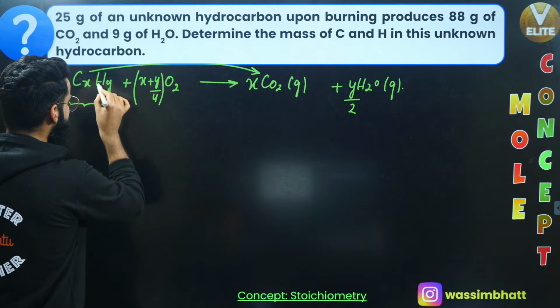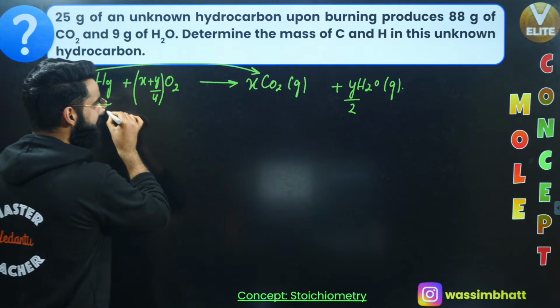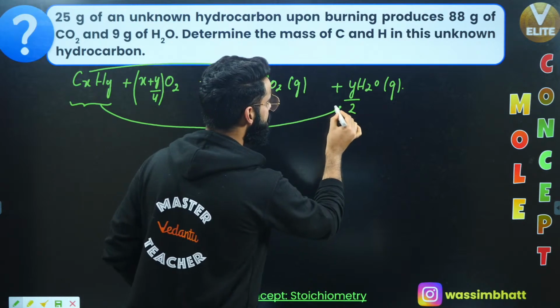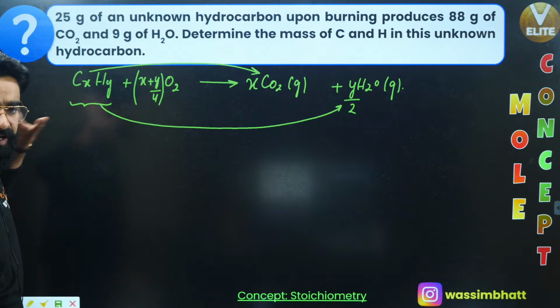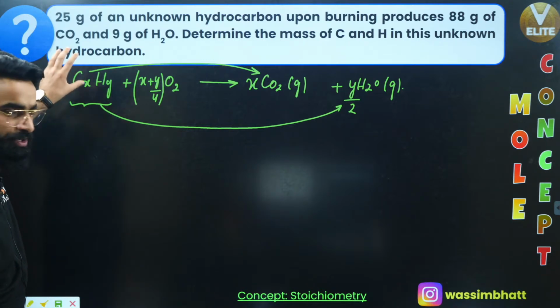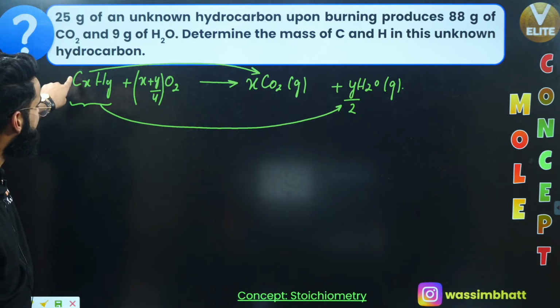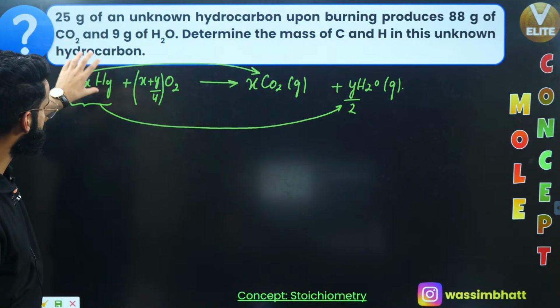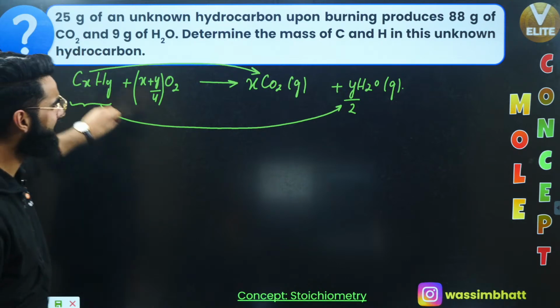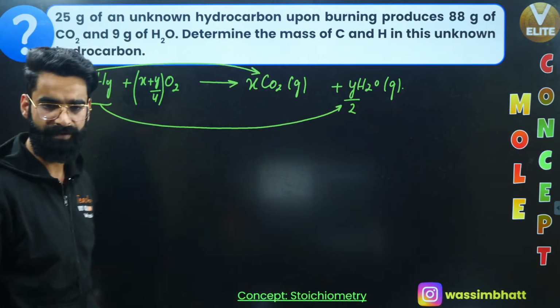Whatever hydrogen was present in this hydrocarbon, that entire hydrogen is finally reaching this water. From the balanced chemical equation, you can see whatever carbon was there in the hydrocarbon, that entire carbon will be present in carbon dioxide. Similarly, whatever hydrogen was there in the hydrocarbon, that entire hydrogen will be present in water.